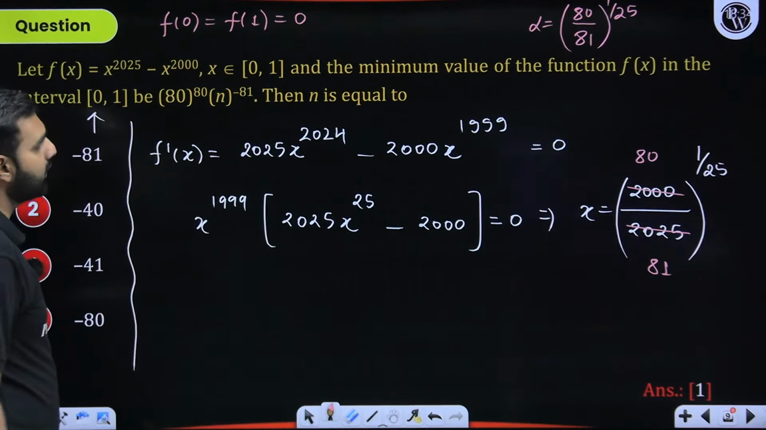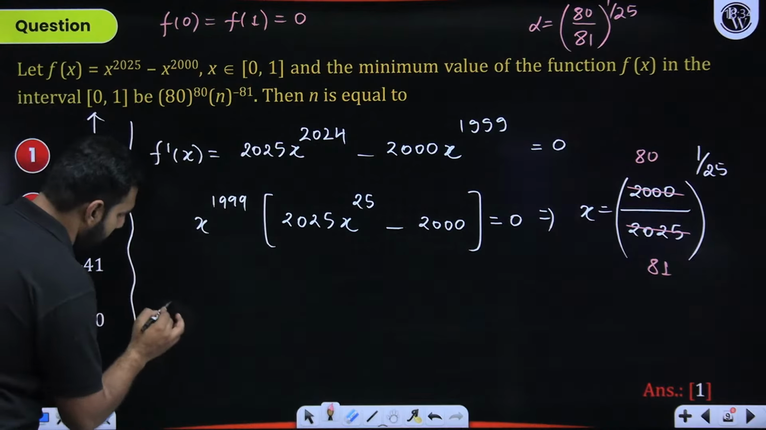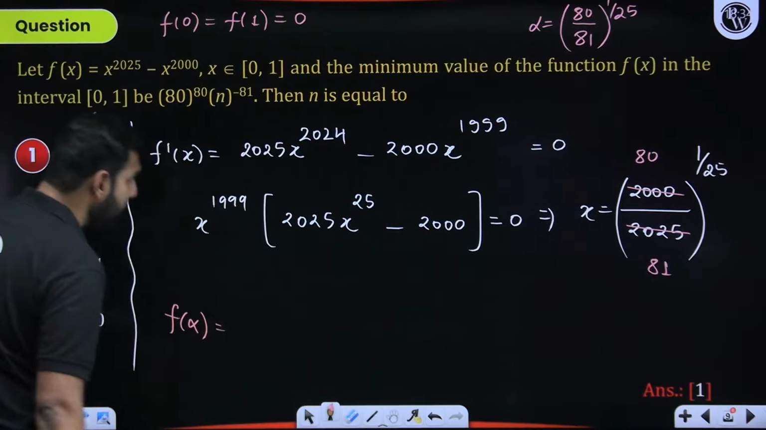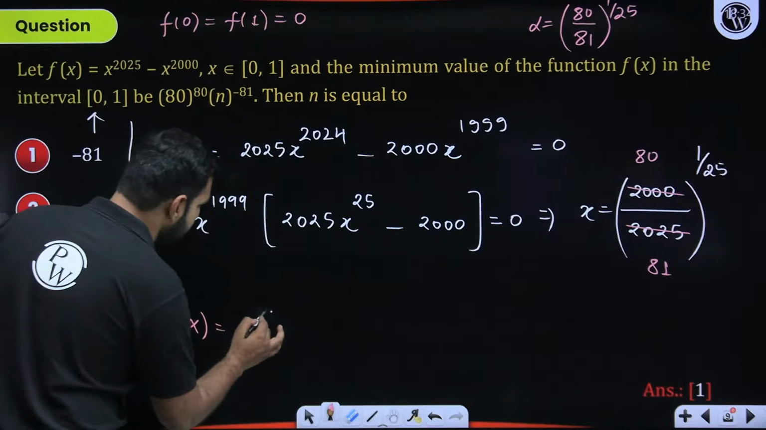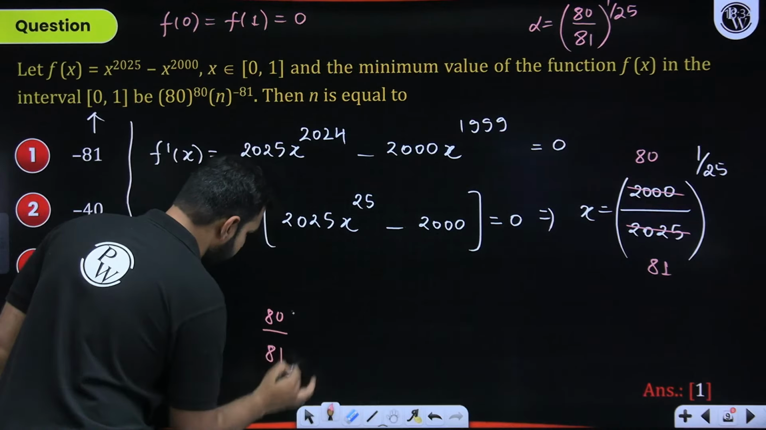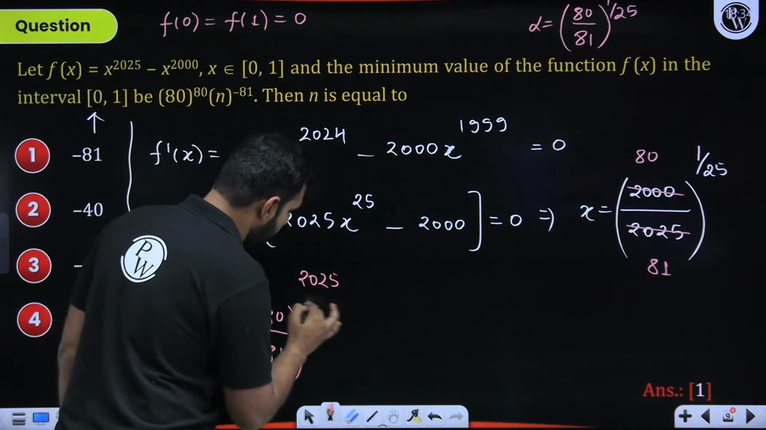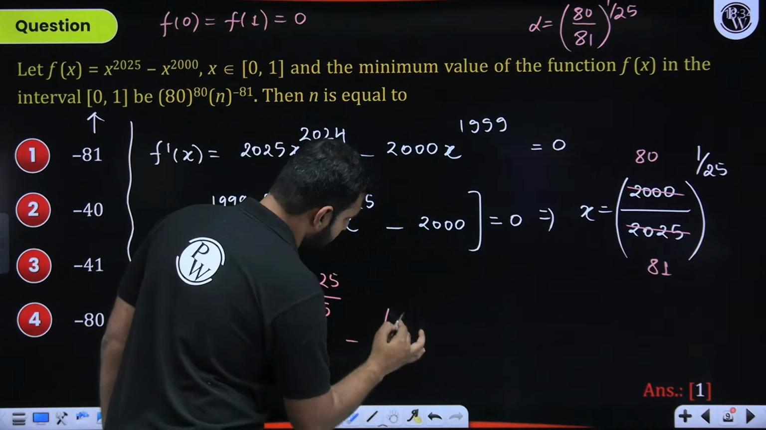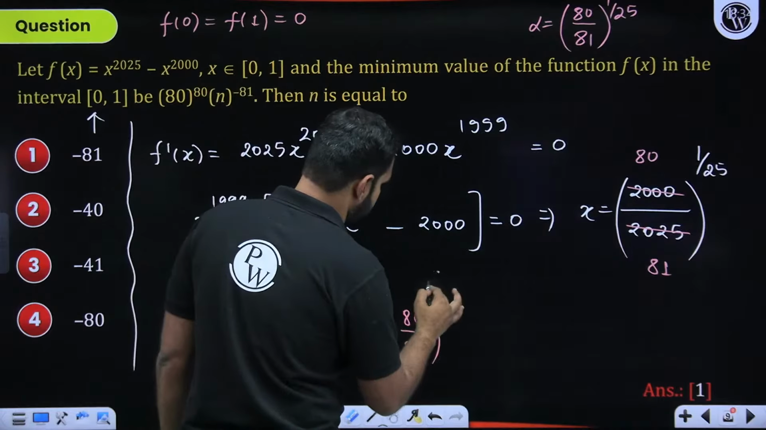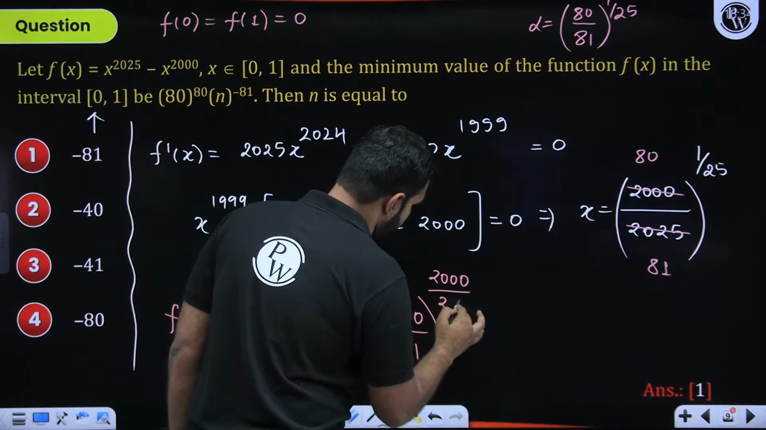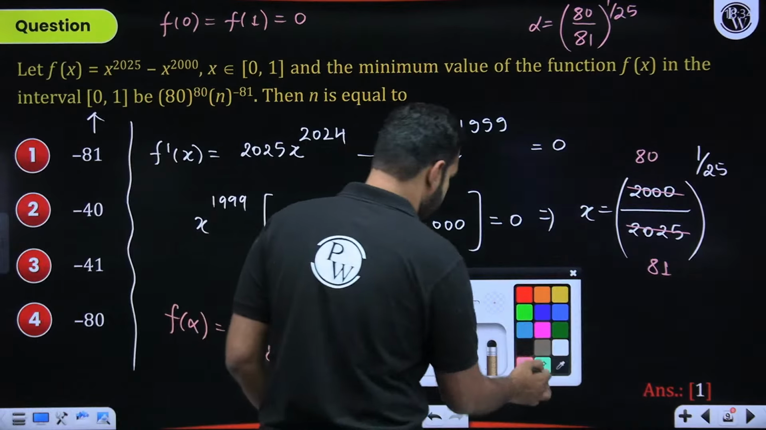What will happen from here? I'll simply say that I'll find f of alpha. That will be the minimum value. So f of alpha means this raised to the power 25. So this will be (80 upon 81) to the power 2025 upon 25, minus again (80 upon 81) to the power 2000 upon 25. From here, I think the job is really simple. You all can do it by yourself. But even if you are confused, I'll do it from here.